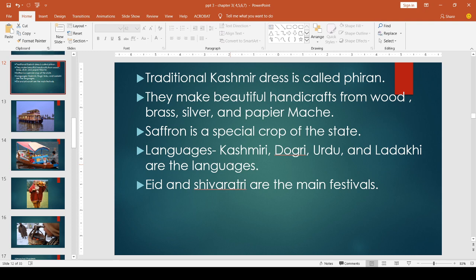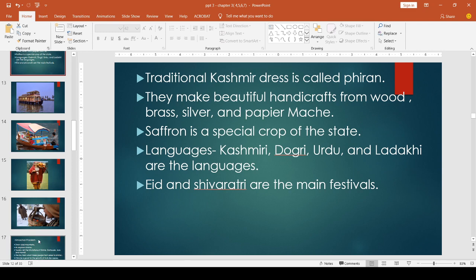Then Eid and Shivratri are the main festivals. So these are the features of life in Jammu and Kashmir.